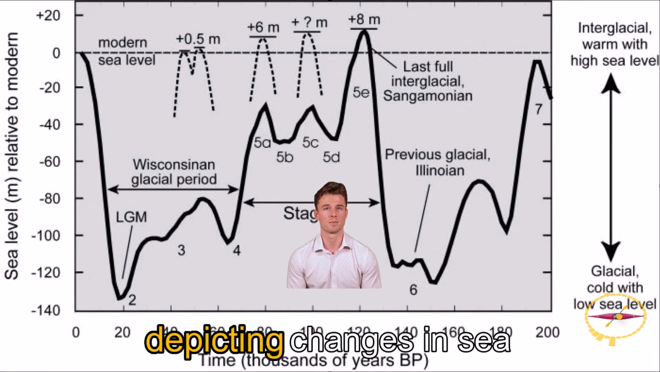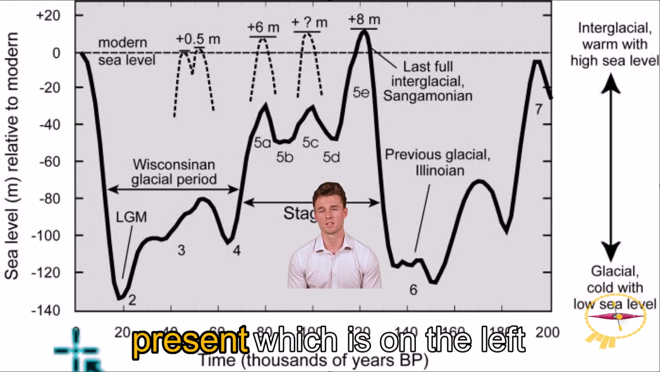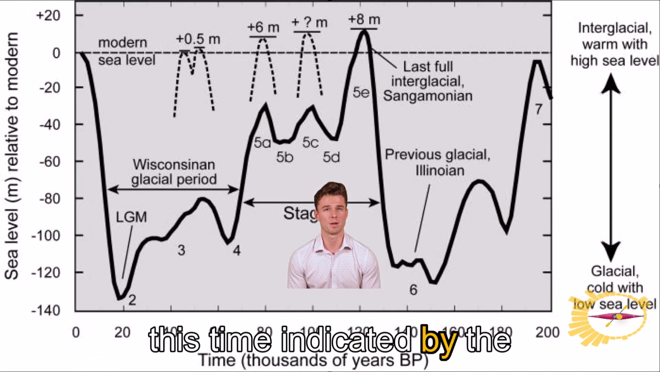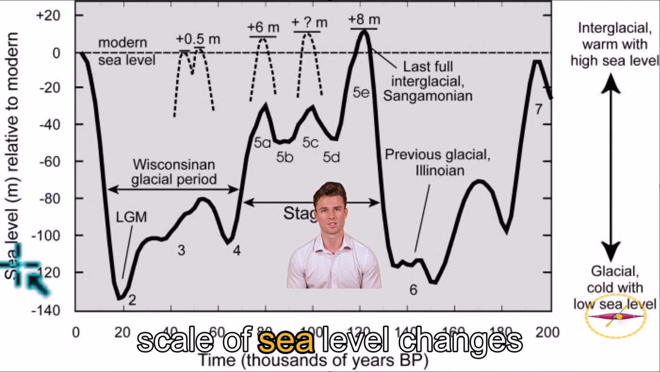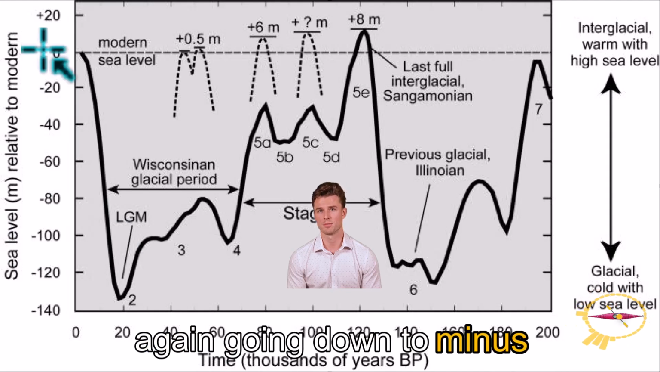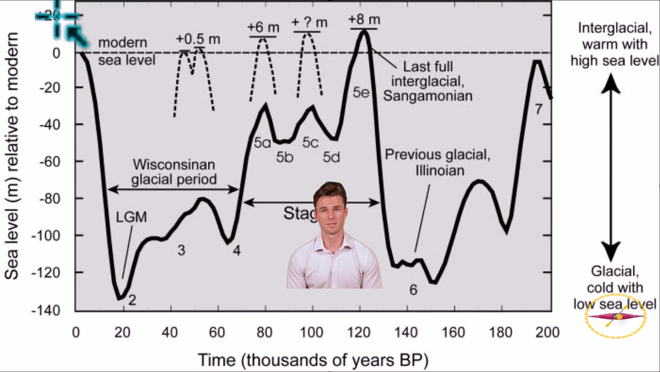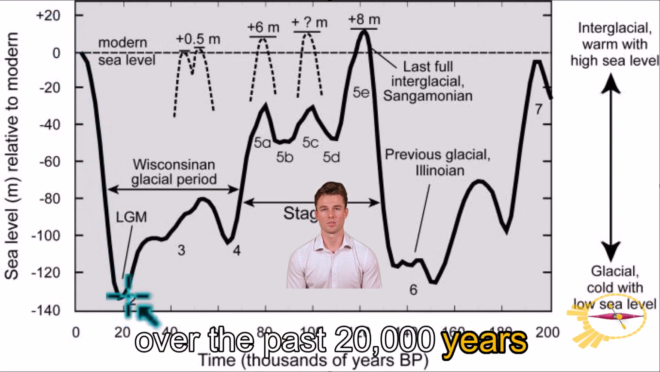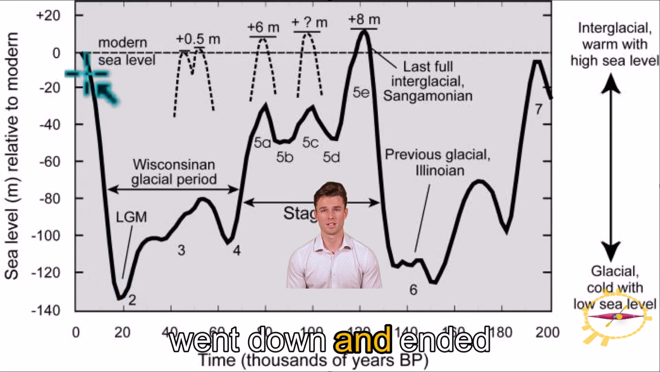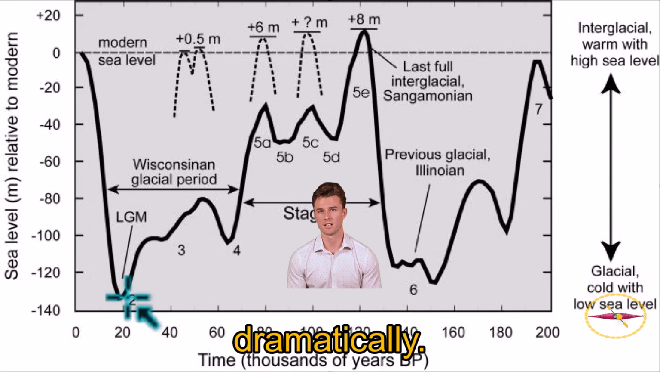Here is another chart depicting changes in sea level. This time it goes from present, which is on the left, indicated by the zero, back in time 200,000 years. On the left is our scale of sea level changes, again going down to minus 140, and in this case from 0 up to plus 20. Notice that over the past 20,000 years or so, sea level gradually went down and ended about 20-some thousand years ago. It started to go up quite dramatically.